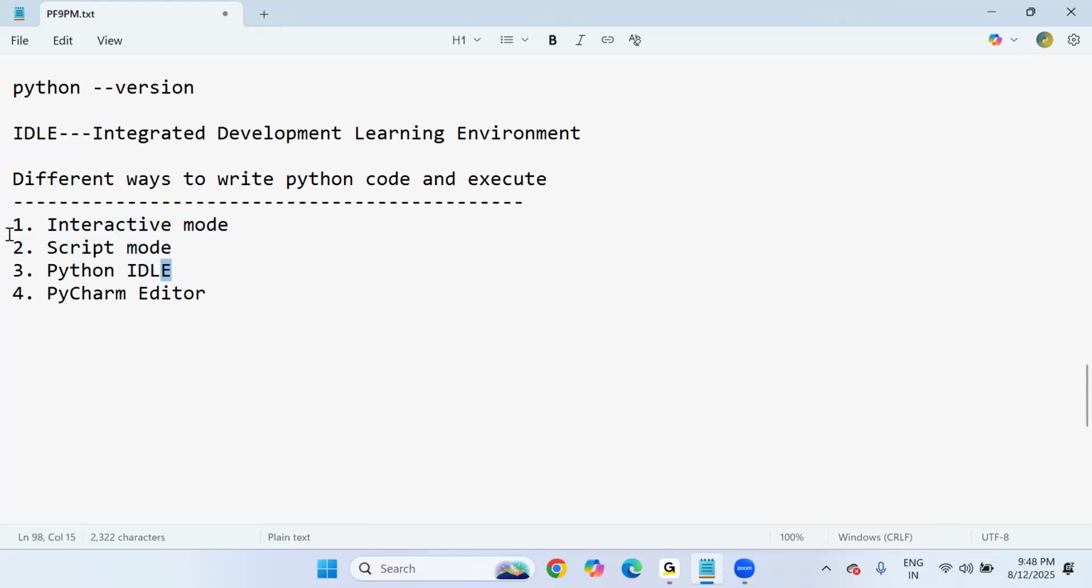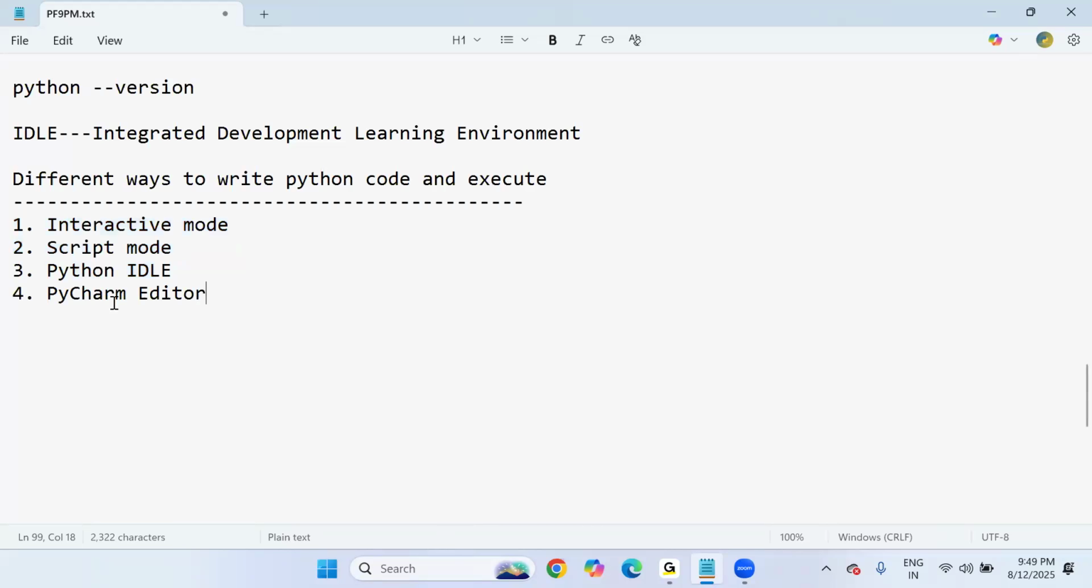The problem is in these first three options, which I'm going to show you tomorrow, not today. We don't have any support like IntelliSense options, error indications, and there are no color combinations, where all keywords, variables, identifiers, methods, and class names have different colors. At least you can recognize what is a keyword, what is a variable, what is an identifier, what is an attribute. That is possible in a proper editor like the PyCharm editor.